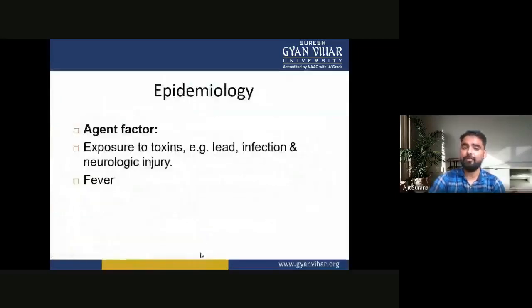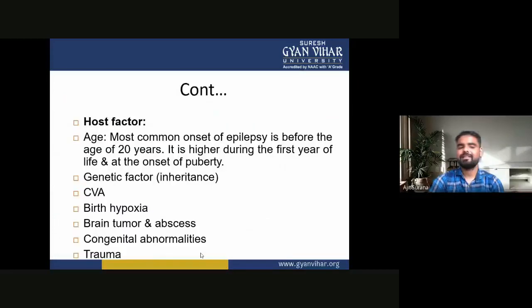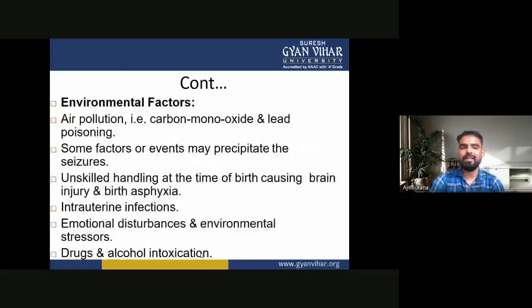This is the epidemiology of epilepsy: first agent factors, second host factors, and third environmental factors. They may cause epilepsy.